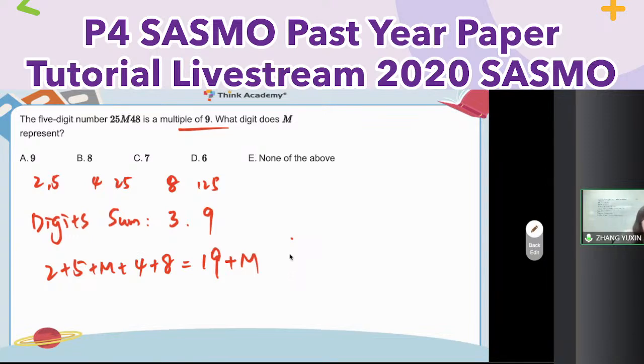Just try the options. If m is 8, 19 plus 9 is 28, is it possible? No. How about 27? Great. So you can choose B directly. How about C? Double check. It's equal to 26. Cannot. 25 cannot. After you add the last digit, you get maybe 28, 27 divided by 9. If this one is divisible, it means the number is divisible by 9 as well. Okay, so here is B.